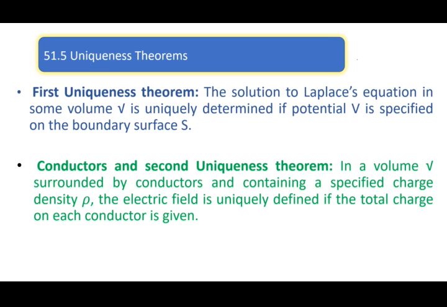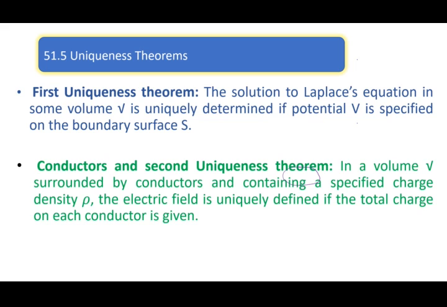Now we will mention two uniqueness theorems. Whenever we have Laplace equation in some volume V, the solution is uniquely determined if the potential V is specified on the boundary surface S. Let me say this is the surface.